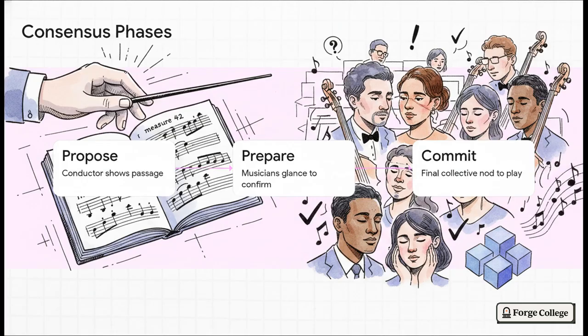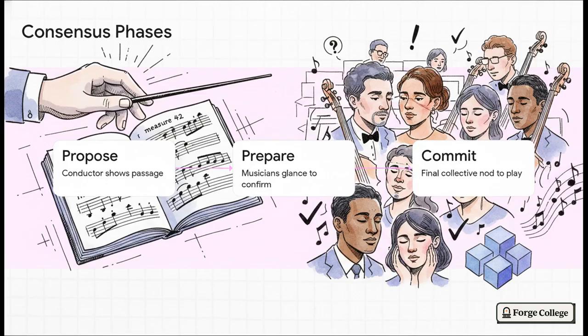Phase 1 is propose, sometimes called pre-prepare. The leader proposes a value. The conductor taps the baton and shows the exact passage to play. Phase 2 is prepare. The replicas get it and instantly broadcast to everyone else that they saw that exact proposal. This is the musicians quickly glancing around at each other, right? Hey, did you see measure 42? Yep, I saw 42. And finally, phase 3, commit.